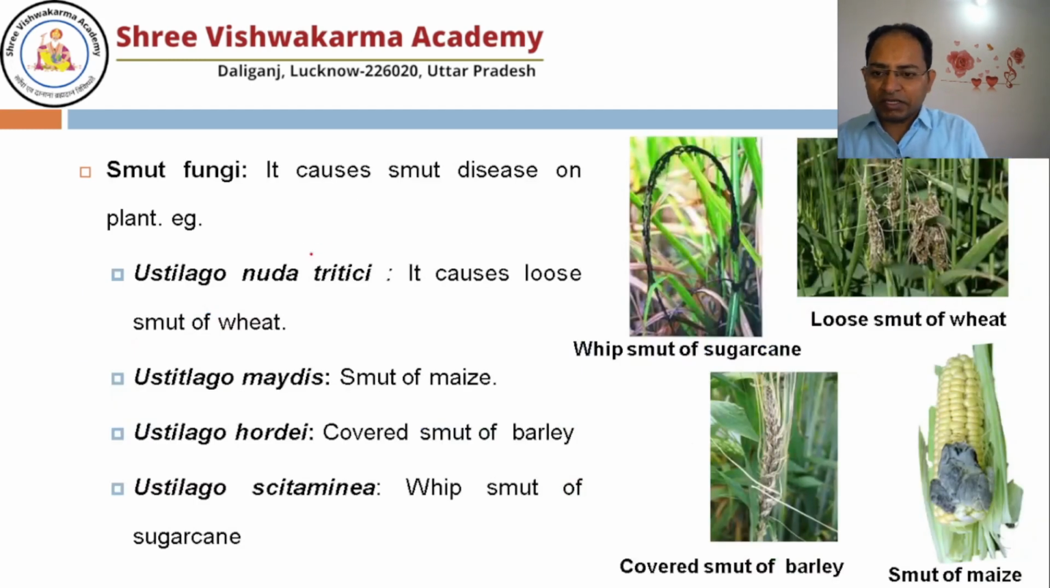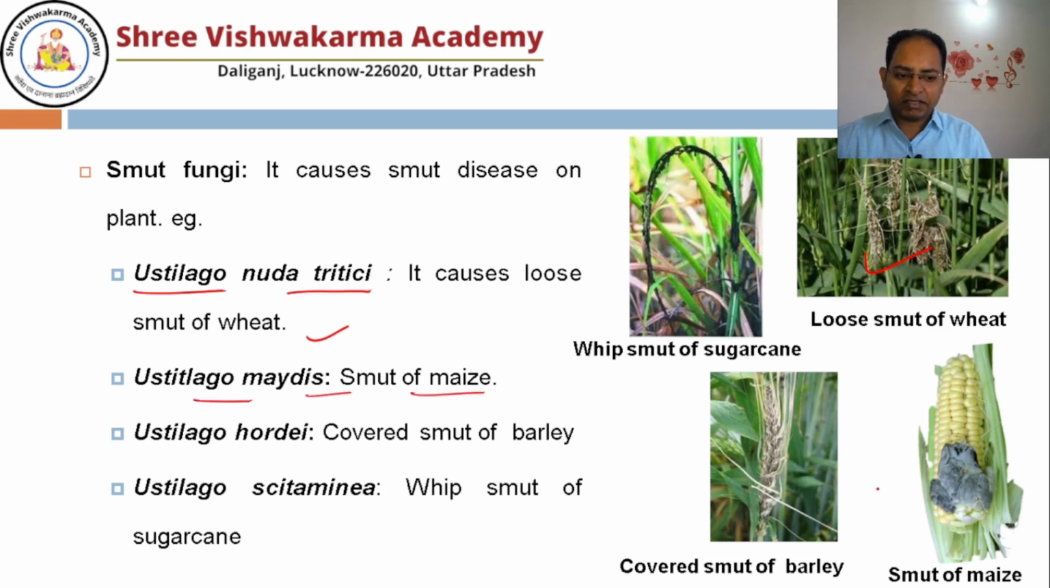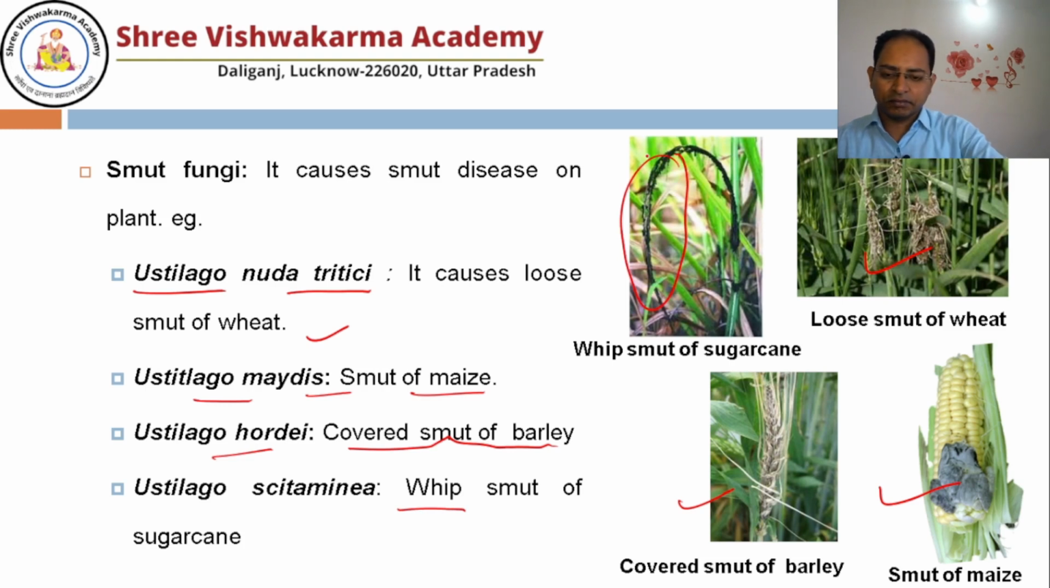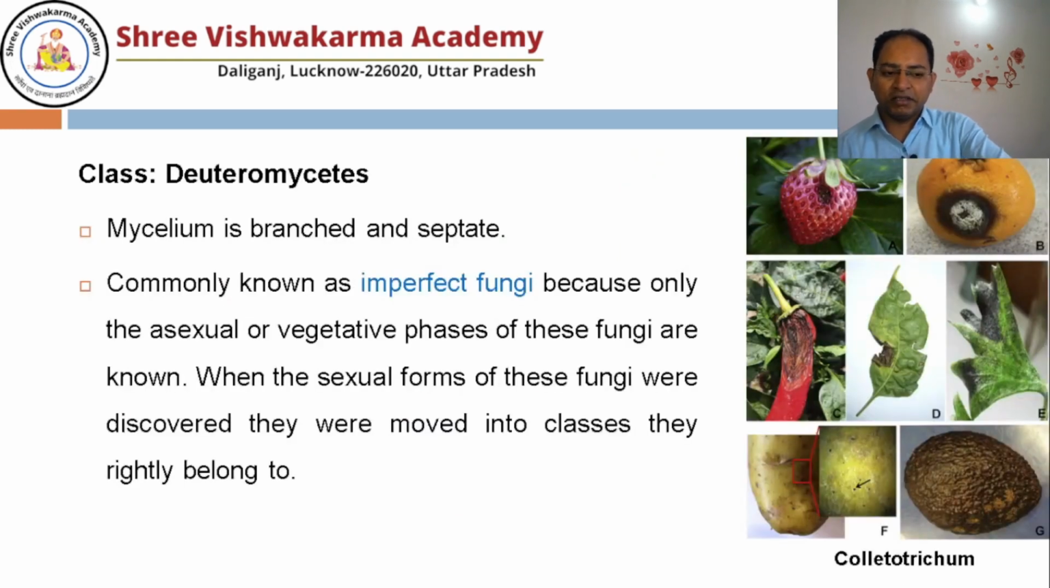Some smut fungi you can now see. Ustilago nuda tritici causes loose smut of wheat. It affects the wheat. Ustilago maydis, smut of maize. Ustilago hordei, covered smut of barley. And Ustilago scitaminea, whip smut of sugarcane. So these are some diseases.